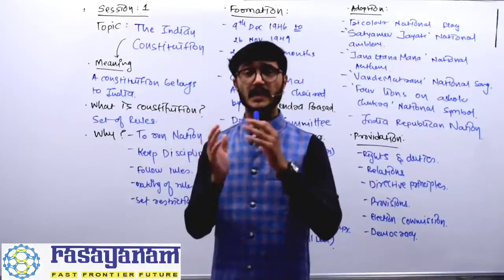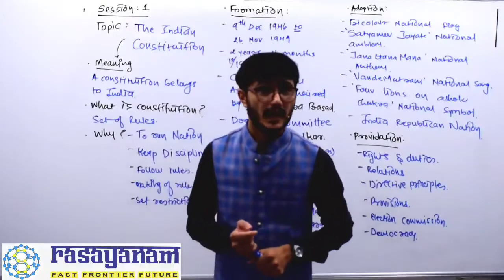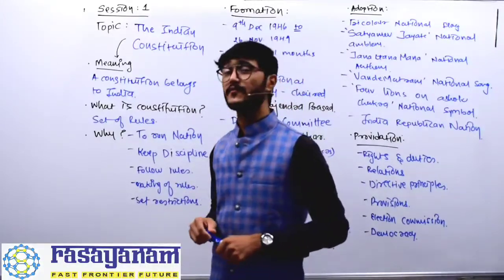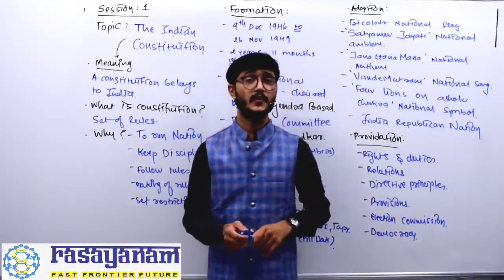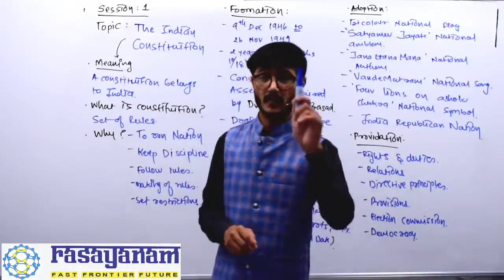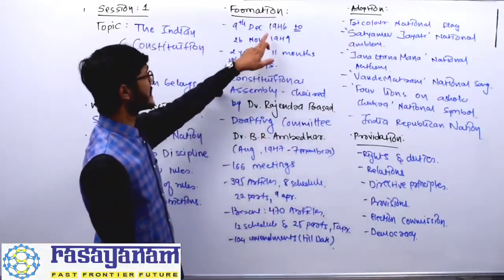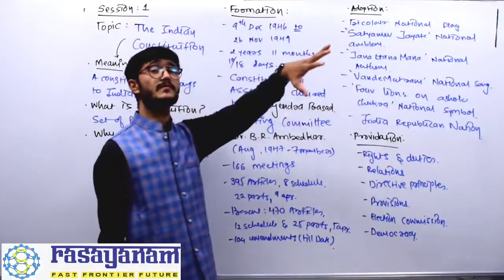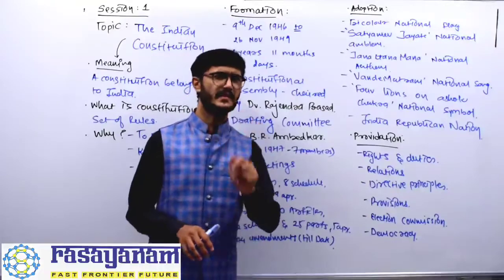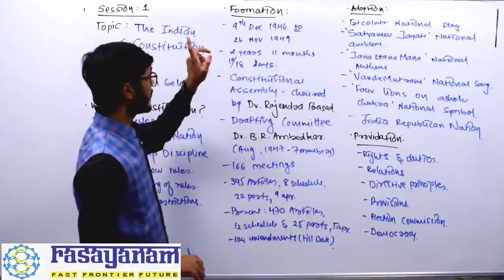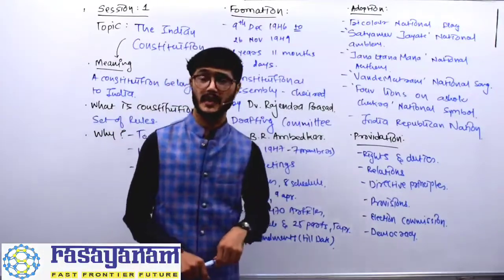The setup for the assembly was done on 25th of March 1946, and later on the first meeting for the formation of the Indian Constitution was held on 9th of December 1946, as you can see here. And that procedure took 2 years, 11 months and 18 days. In some books you may find 17 days as well. That was completed after this much period on 26th of November 1949.